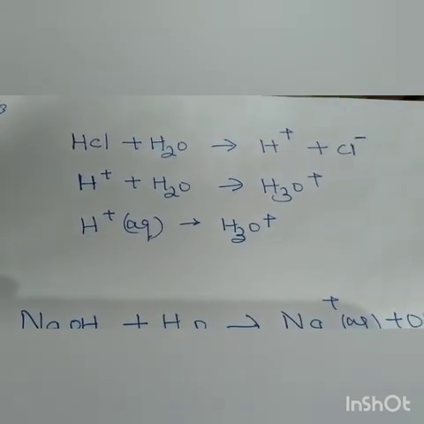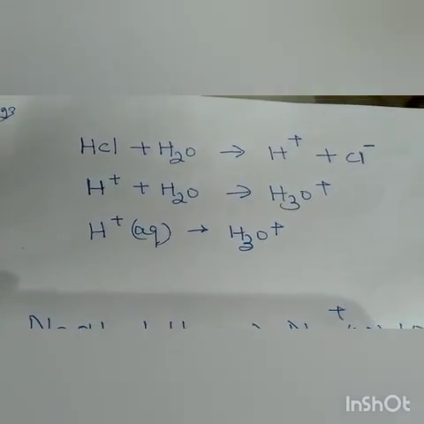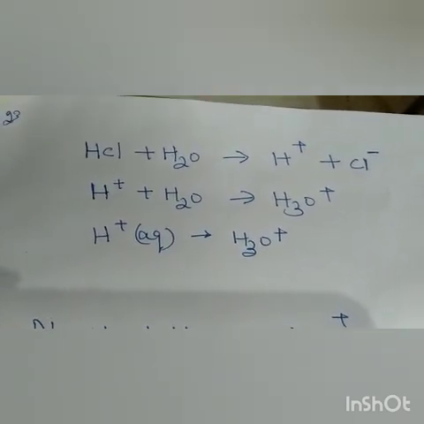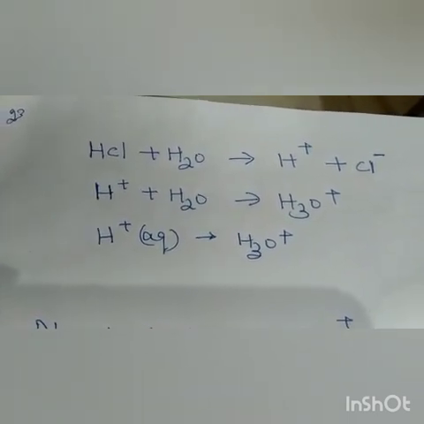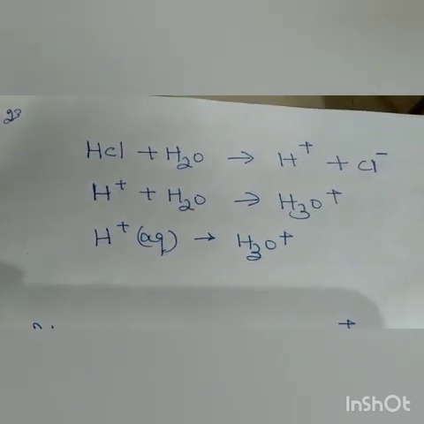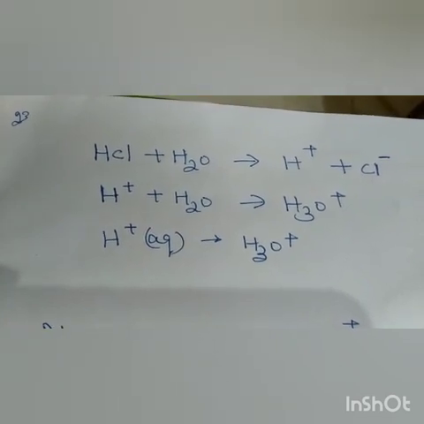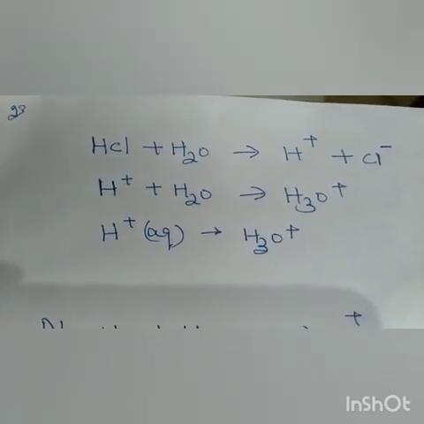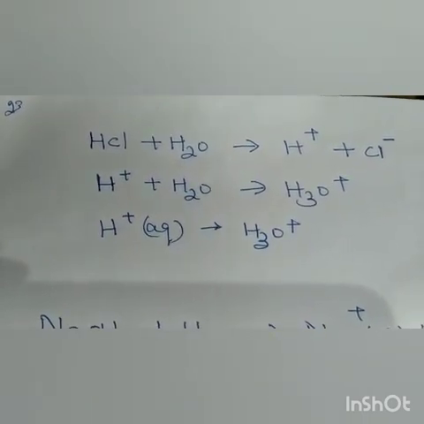Now you bring wet blue litmus or dry blue litmus near the gas. You will find that the gas will not turn dry blue litmus red, because what is the test for acids? They turn blue litmus red, but this HCl gas will not turn dry blue litmus red. Why? Because here hydrogen ions are not generated. The HCl gas is in the combined form.